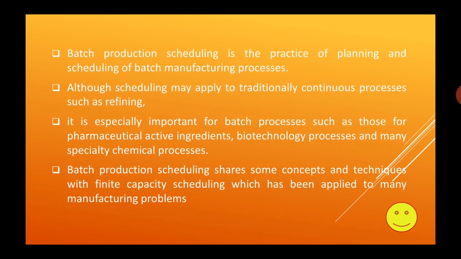Although the scheduling may apply to traditionally continuous processes such as refining, it is especially important for batch processes such as those for pharmaceutical active ingredients, biotechnology processes, and specialty chemical processes. So as you know, the batch process is mainly for the chemical or drug business, the pharmaceutical business. Suppose a batch of drugs will be coming. There will be some limitation on the usage of the drug.